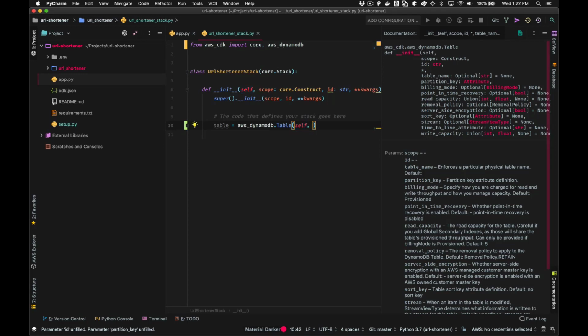So that's that first parameter. It's typically going to be self for this, and that's how you connect everything up together. This next parameter is an ID. So we're just going to call this our mapping table, and we'll see how that ID gets used a little bit later.